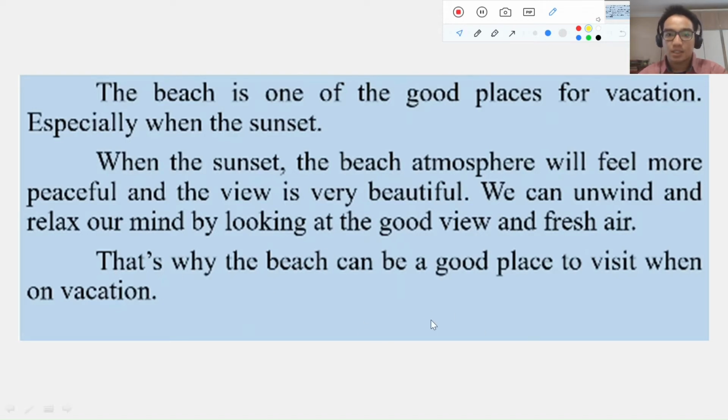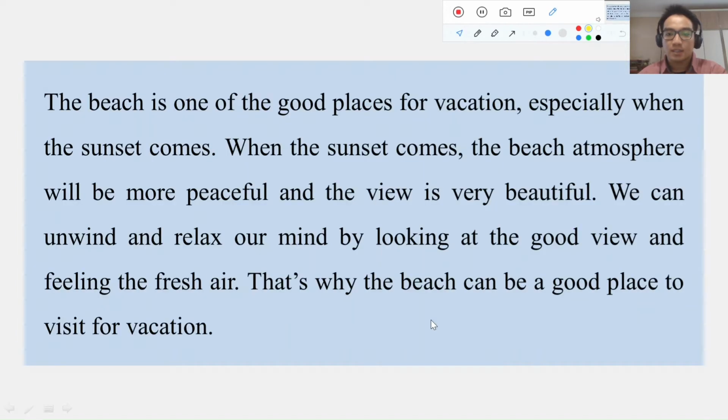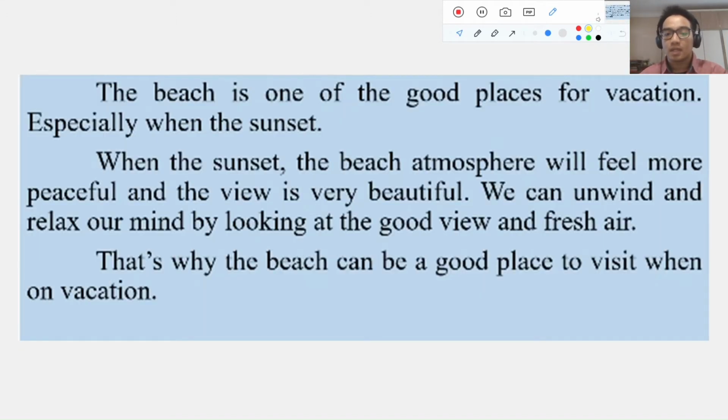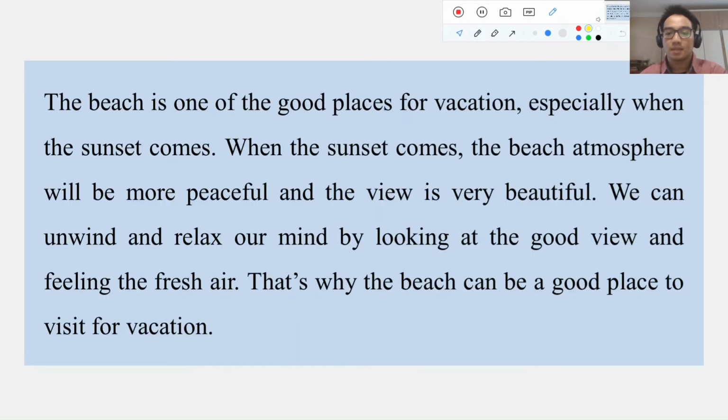You can see the difference between this one and this one. If it's too fast, maybe you could stop the video and take a look. Maybe you could find the differences from the original into the corrected one. I think that's all for the assignment review.